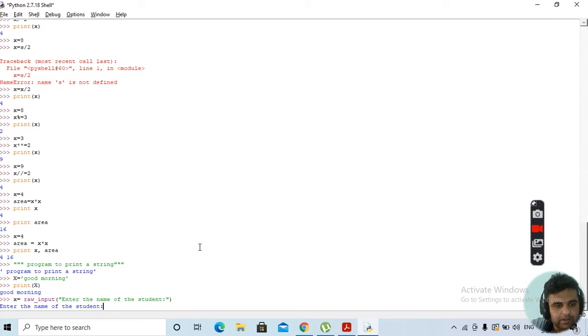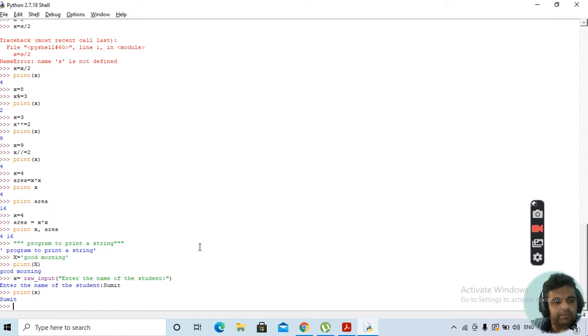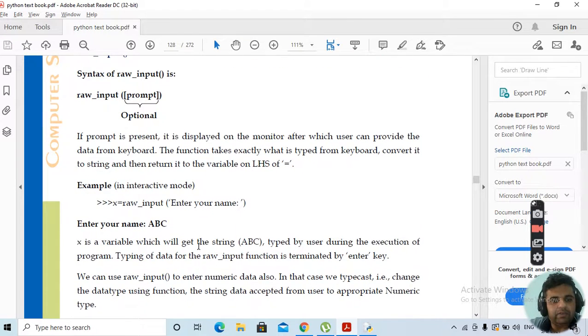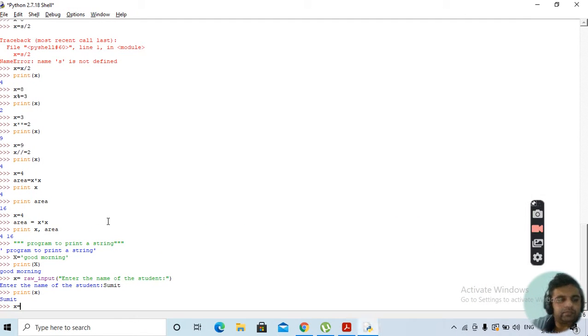Clear? If you enter this, it will be asking you to enter the name. Suppose we are writing Sumit. If we then print x, this will give you Sumit. Similarly, if instead of this we want to have some integer, we need to convert this. How will we be writing this? Like here we have taken up the string data type, and suppose we want to enter the roll number. You are supposed to typecast it by adding int at the beginning.